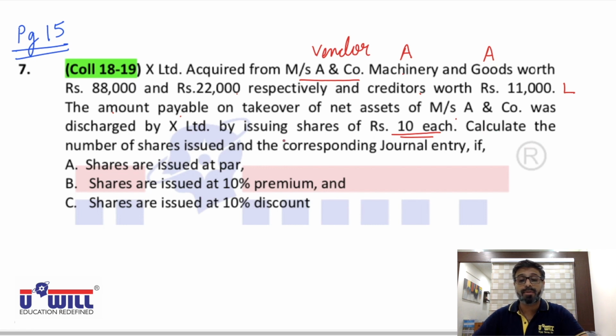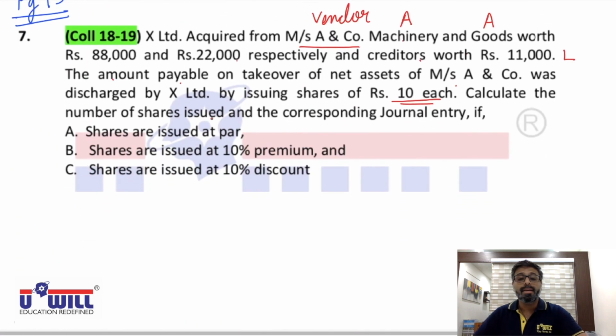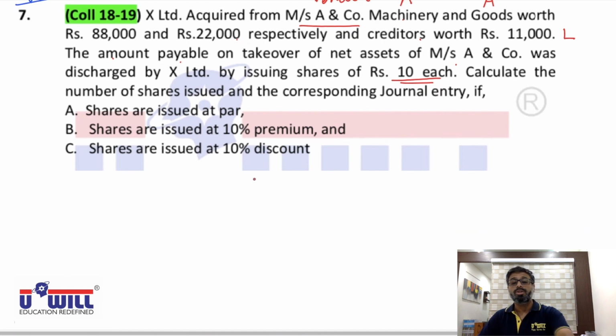First, we will find the number of shares issued and the corresponding journal entry, so these workings are to be done first, if shares are issued at par, 10% premium and 10% discount. So all of you can pause the video and make the formats of it. All of you will make the format and give the heading journal entries in the books of X Limited, and make the format of one page.